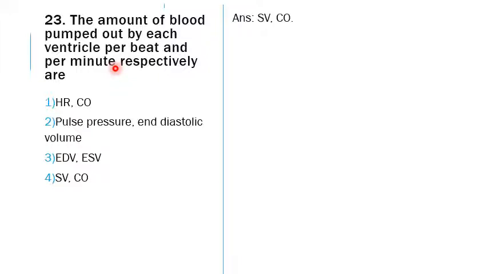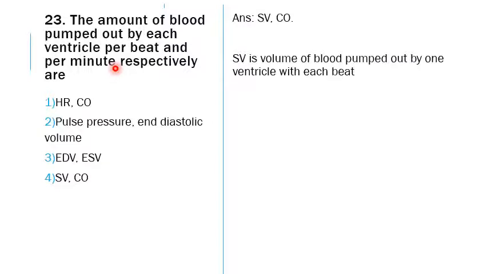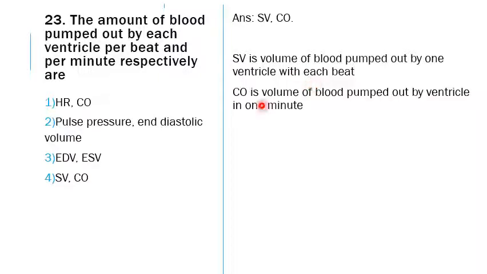Per minute. The amount of blood pumped per beat is the stroke volume, and the amount of blood pumped within a minute is the cardiac output. So, let us see what stroke volume is. It is the volume (V for volume) of blood pumped out by a ventricle with each beat. Cardiac output is the volume of blood pumped out by a ventricle over a minute. Both are concerned with the volume of blood.